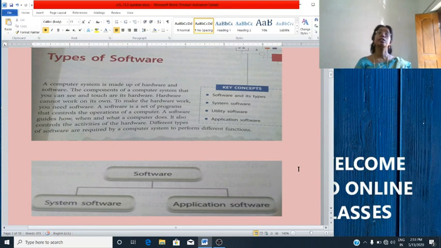So students, you are well aware that computer is an electronic device which performs various tasks. It is made up of electronic components. The electronic or physical components used in a computer are known as hardware. You have learnt in the previous classes that hardware is the part of the computer, the physical components of the computer.